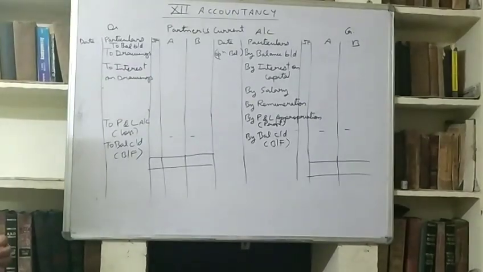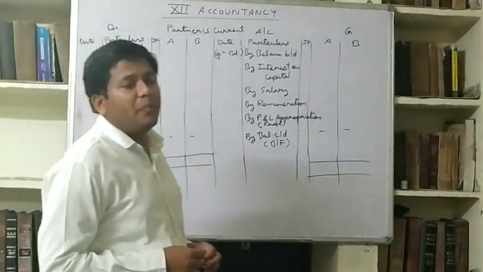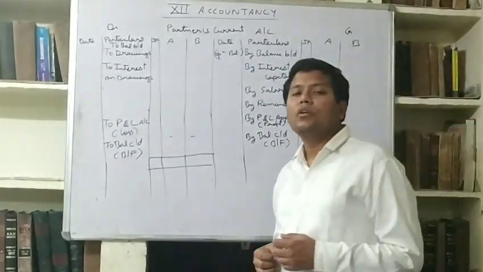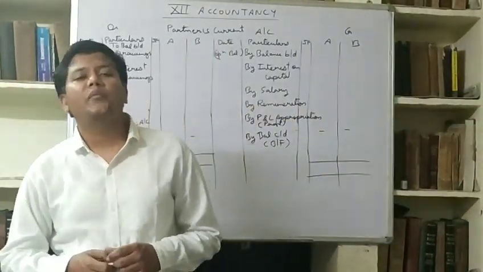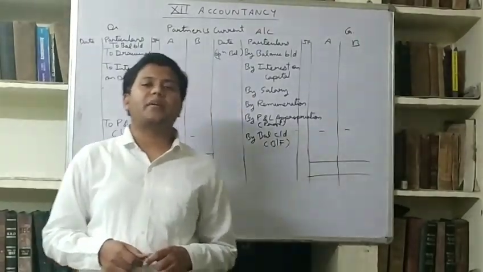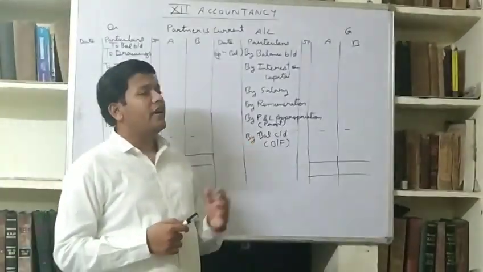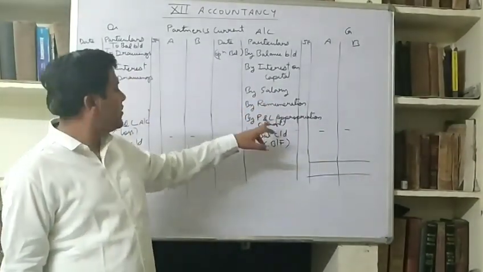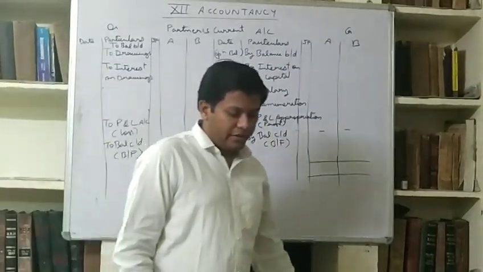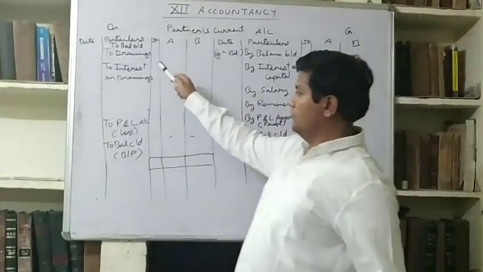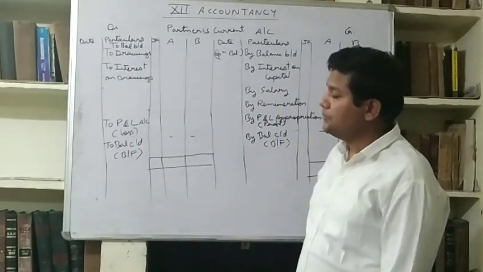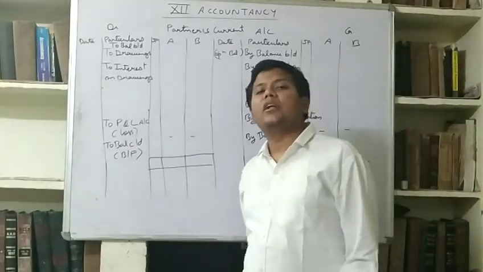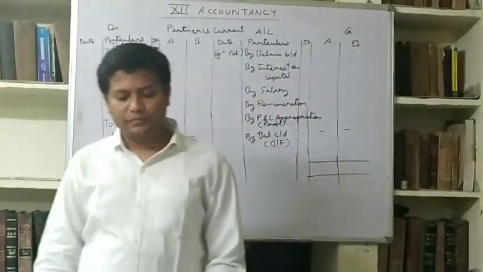So it's similar to the first method, but in this method the capital account balances, capital withdrawn and additional capital will be separately written in partners capital account, and partners current account is used for another things: interest on capital, salary, remuneration, commission, P&L appropriation, profit, drawings, small amount drawings during the year, and interest on drawings. And if loss is distributed, it will also debited in this account.